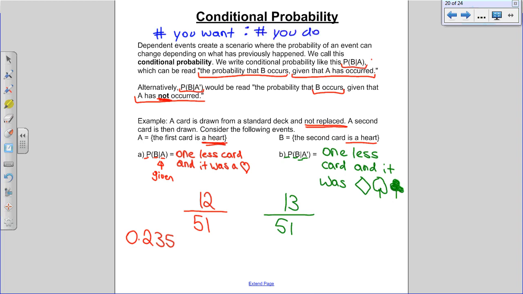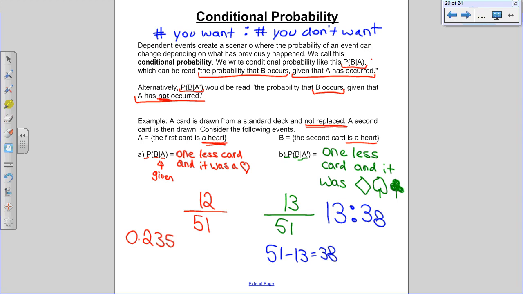The first number would be 13, because there's 13 hearts that you do want. The number after the colon would be the number of cards that are left that you don't want, which would be 51 minus 13 hearts. That means there's 38 cards in the deck you didn't want. Just want to remind you what odds were. So you're going to have to be able to swap between the two. You good? All right, let's keep rolling.